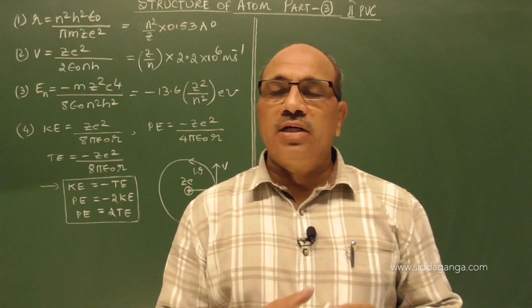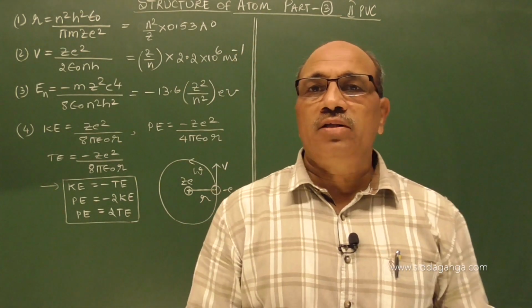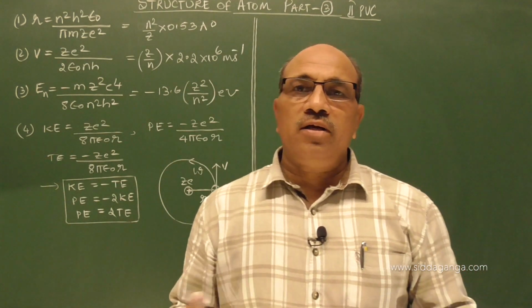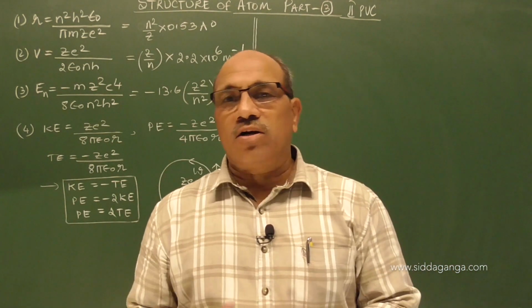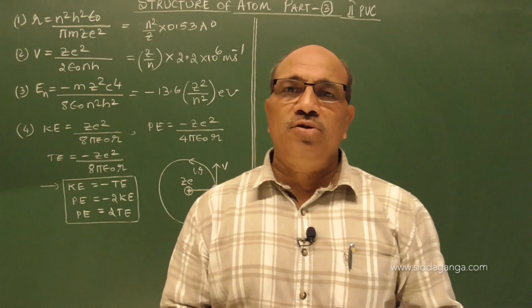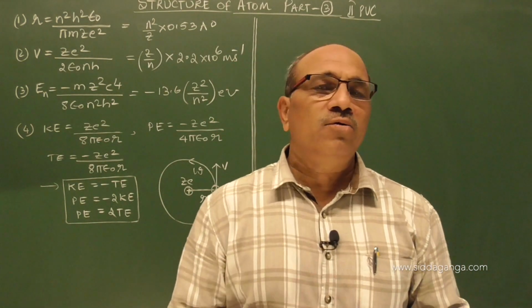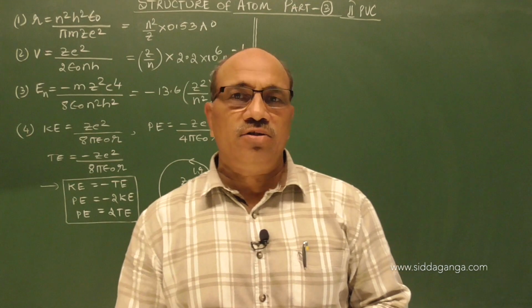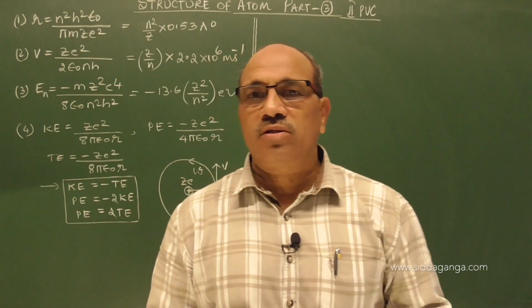For that, the quantum condition applied by Bohr was that the orbital angular momentum mvr is equal to nh upon 2 pi, where n must be an integer 1, 2, 3 etc. It cannot take a fractional value. h is Planck's constant.